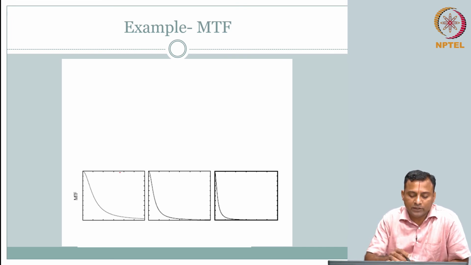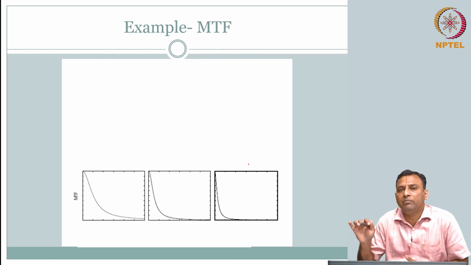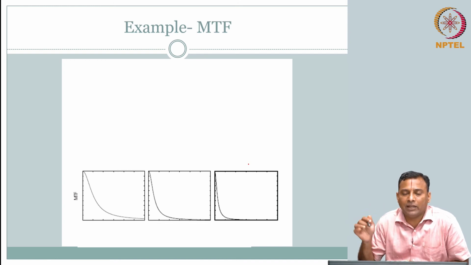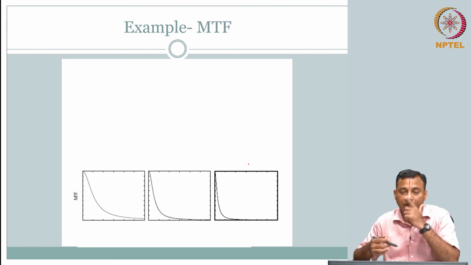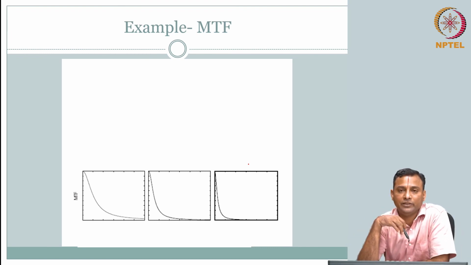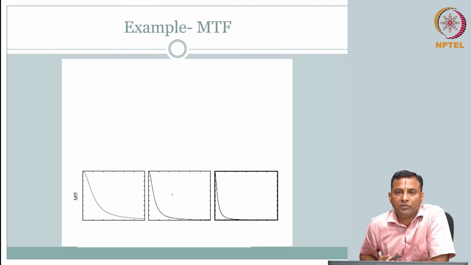We say this is imaging system 1, this is imaging system 2, this is imaging system 3. Let's make it simple. All of them are the same modality, otherwise very similar, capturing the same target image, but this is the response you get from the 3 system configurations. Then what would you infer? What would you comment on this?